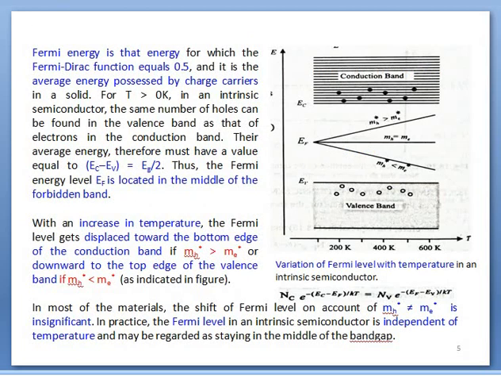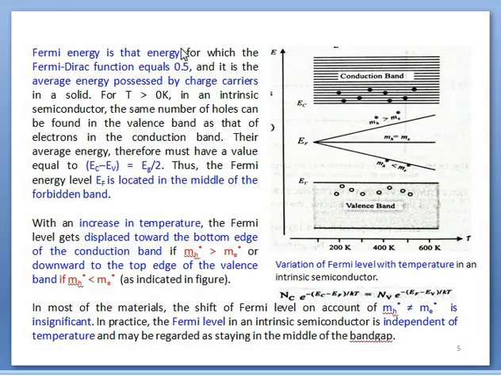As we know, the Fermi level is that energy for which the Fermi-Dirac function is equal to 0.5. It represents the probability distribution function, which must be equal to 50% or 0.5. It is also defined as that energy up to which the probability of being filled by electrons must be equal to 50%.